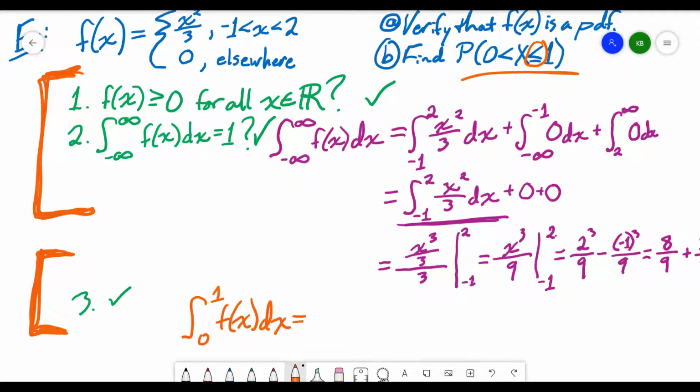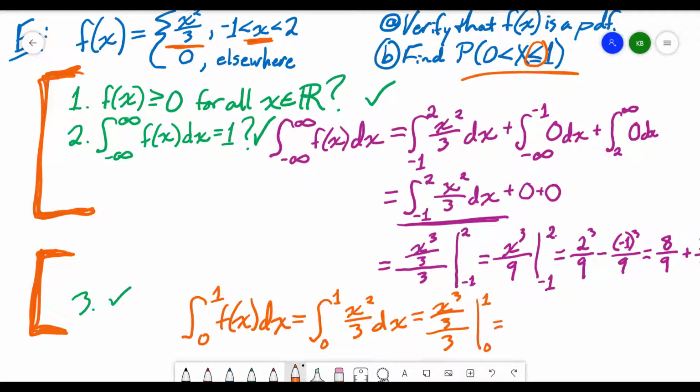And now let's look at what parts of our function we are looking at. So we're looking for x values between 0 and 1. And all of 0 and 1 fall in between -1 and 2, so we'll be using this first piece of our piecewise function. So we're taking the integral from 0 to 1 of x squared over 3 dx. Now again, we take our integral and we add 1 to our exponent and divide by it. And I'm taking that over the interval 0 to 1.